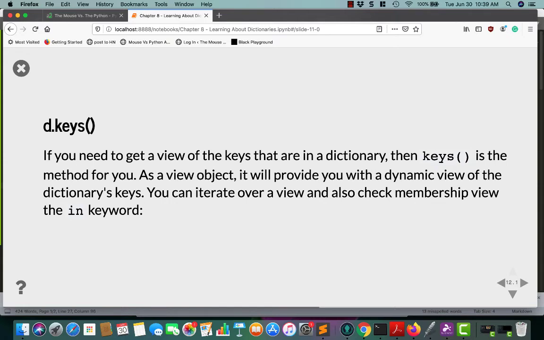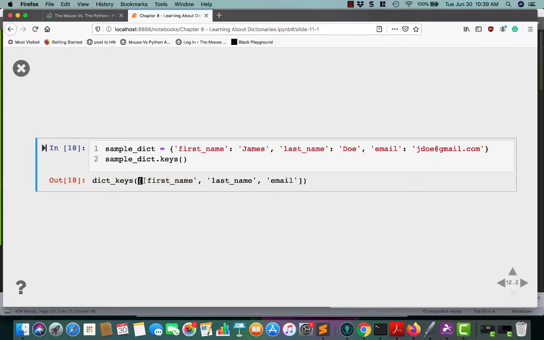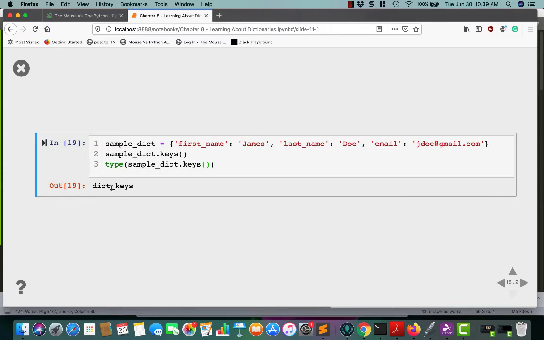d.keys, though, I do use a lot. It will get you all the keys in the dictionary as a view object. If you're used to Python 2, Python 2 would actually return a list of keys. So in this case, when you run this, you do get kind of a list, but it's a dict_keys view. So if you print out the type of sample_dict.keys, you'll see that the type is dict_keys.